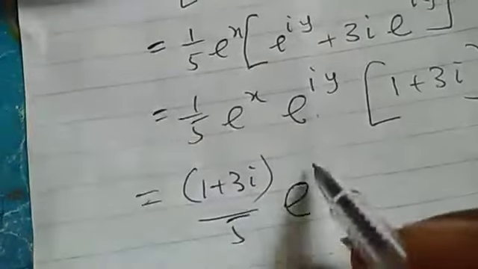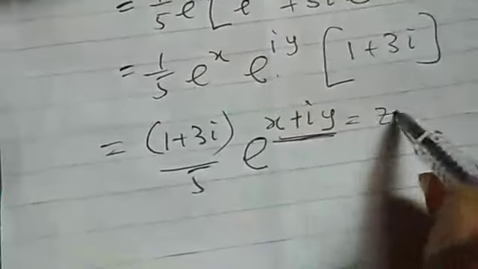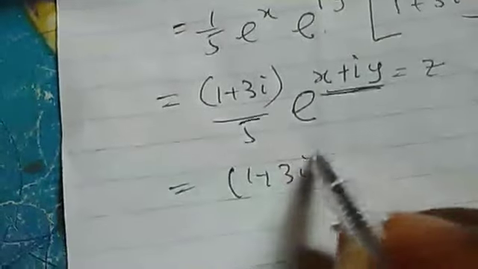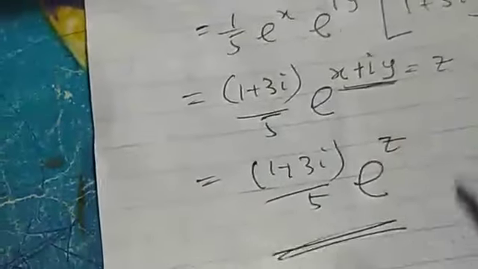If you apply indices here, we have exponential s plus iy. But this one simply means z. Finally, our answer is 1 plus 3i over 5 exponential z. So that is the final answer to the question.